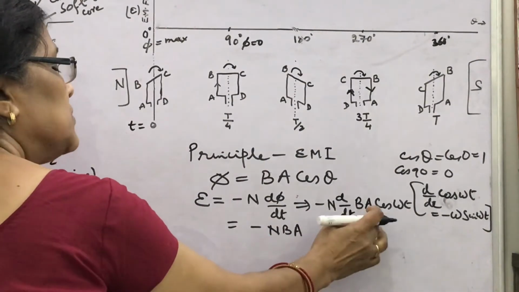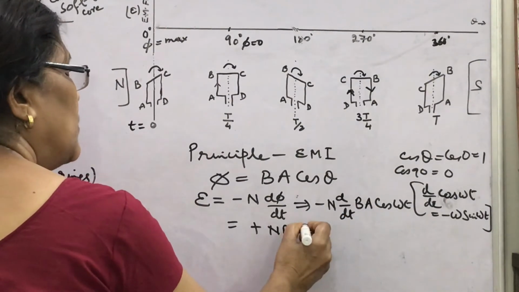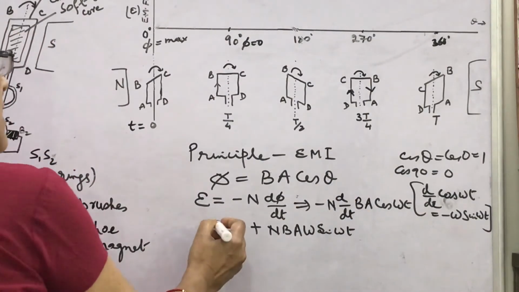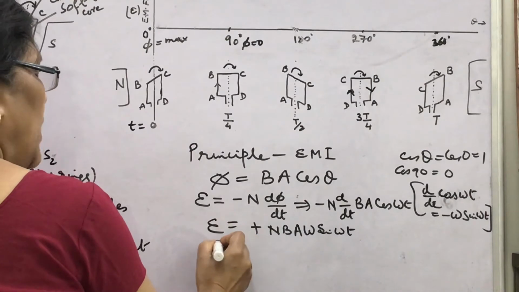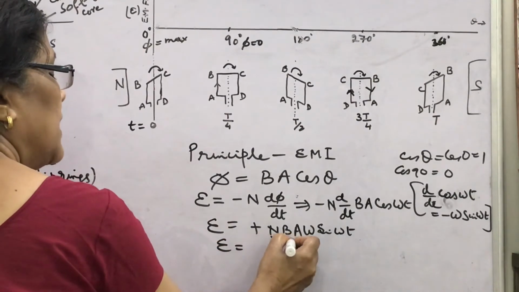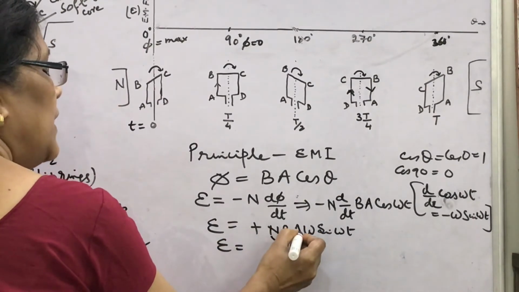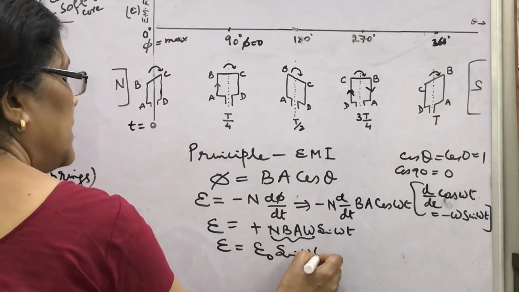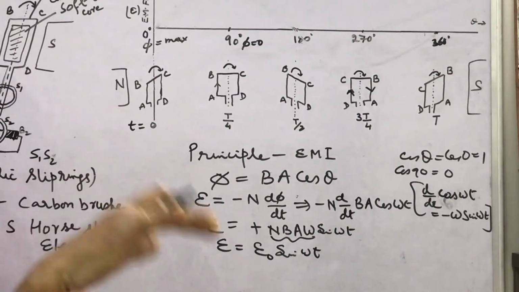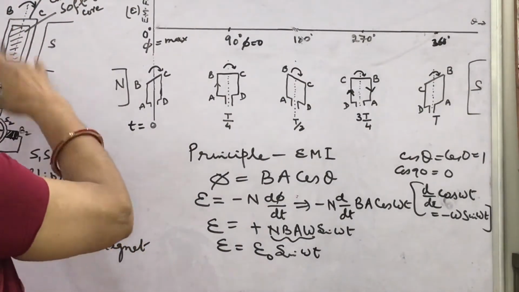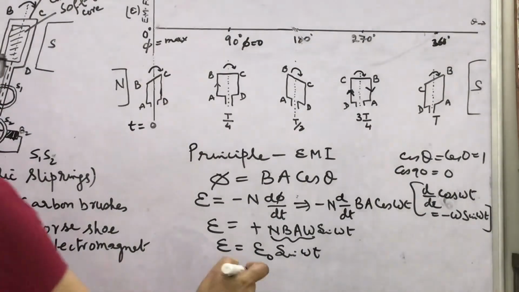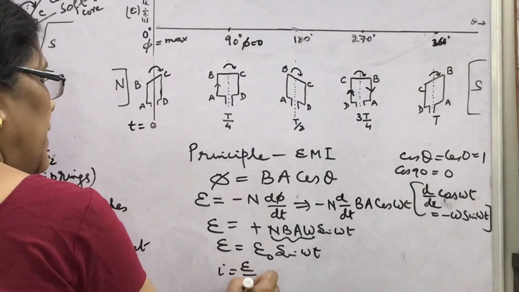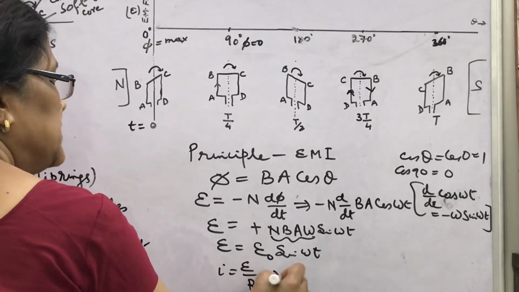You put here, so it will become plus omega sin omega t, and this is the value given by another constant n b a omega. It is written by E naught sin omega t. And if R is the resistance of the copper coil, total coil, then I equal to E by R. So this implies that what can you write?